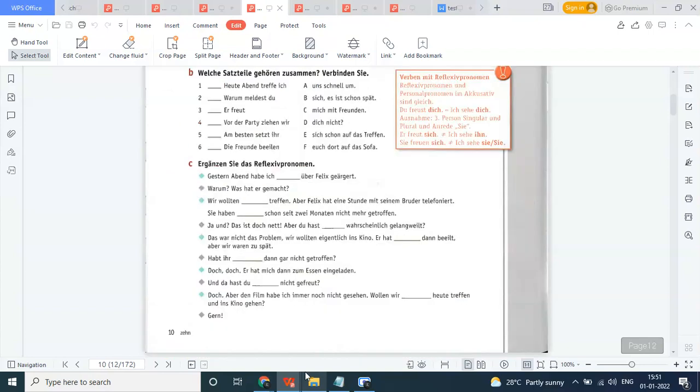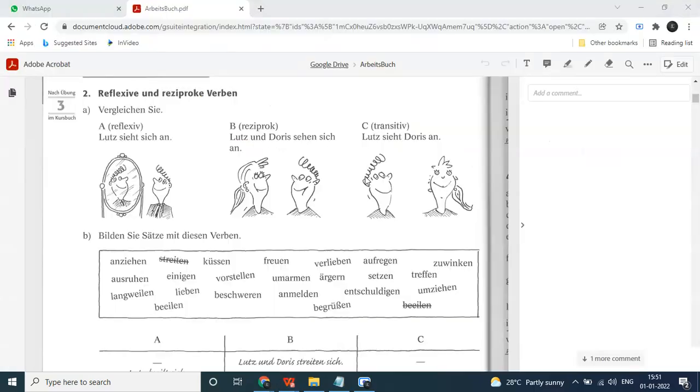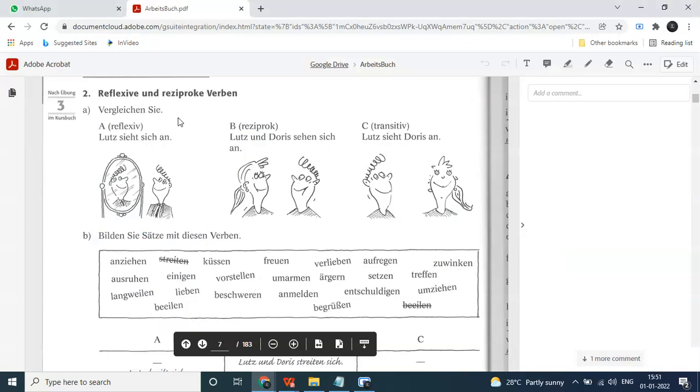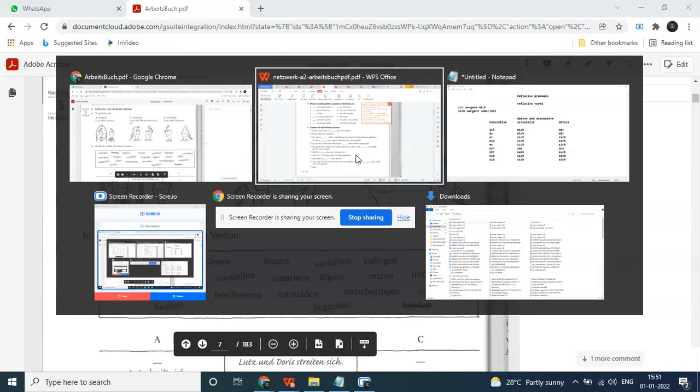We go further. Here we begin with the reflexive pronoun. Again, used here. Let me explain the logic of this. In these examples: Gestern Abend habe ich mich über Felix geärgert. I was annoyed with Felix yesterday evening. About somebody, geärgert. We discuss this later. For now, this concept has to be understood. Very interesting concept. I found it in this book. I'm trying to explain this to you all. We'll discuss the examples later.